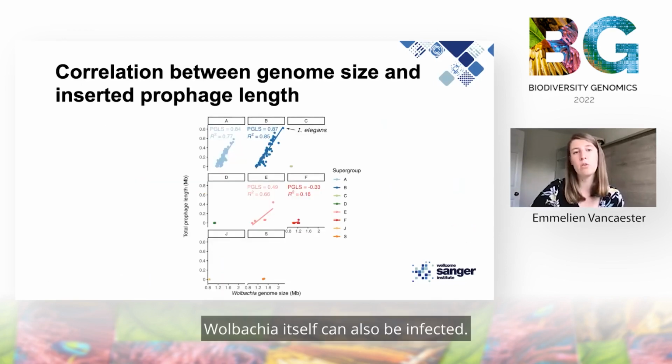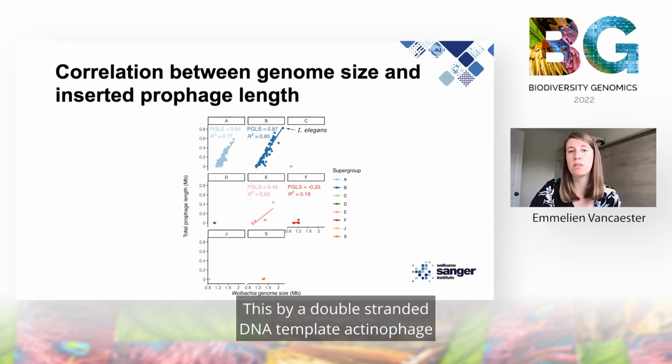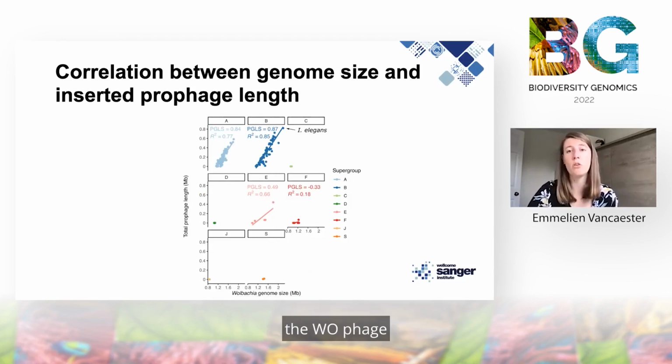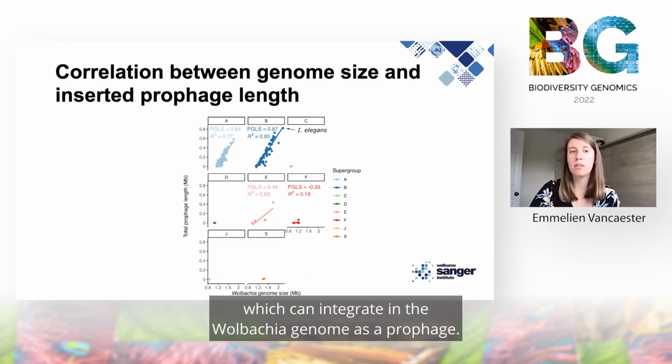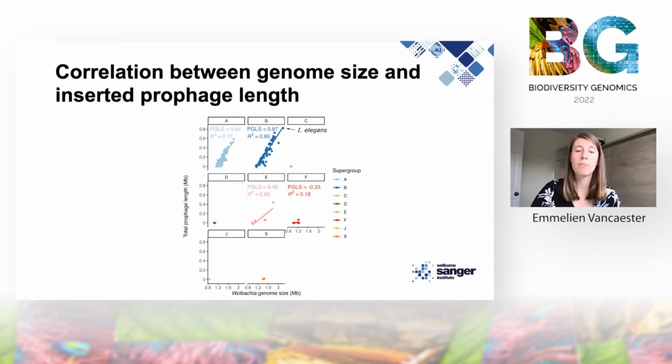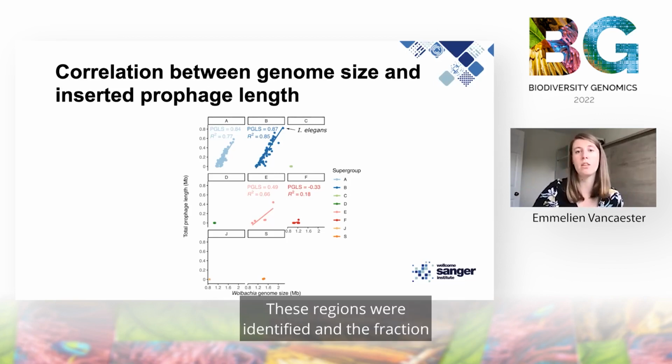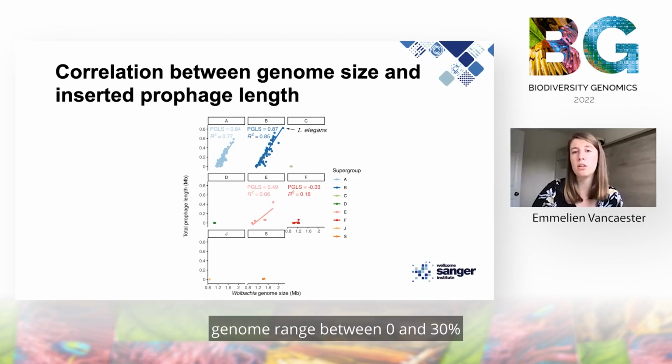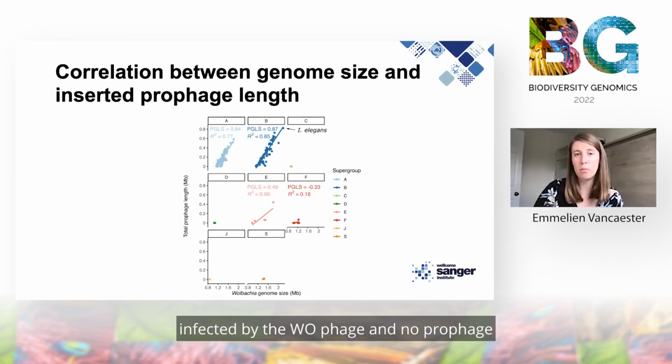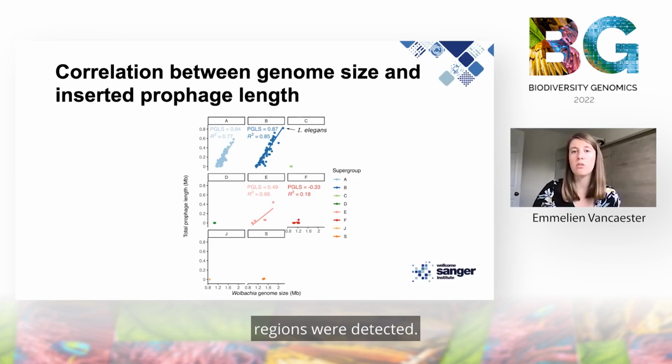Wolbachia itself can also be infected, this by a double-stranded DNA temperate bacteriophage, the WO phage, which can integrate in the Wolbachia genome as a prophage. These regions were identified, and the fraction of the total prophage region in each genome ranged between 0 and 30%. Nematode-associated Wolbachia cannot be infected by the WO phage, and no prophage regions were detected.